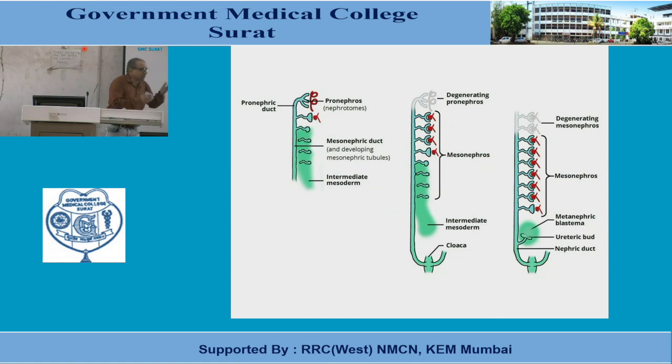It will give rise to certain parts of the genital tract that we will discuss in the genital system. But remember that the caudal mesonephric tubules as well as the caudal mesonephric duct are retained, they do not disappear, only the cranial part disappears. So here are the caudal part of the mesonephric tubules and the caudal part of the mesonephric duct.